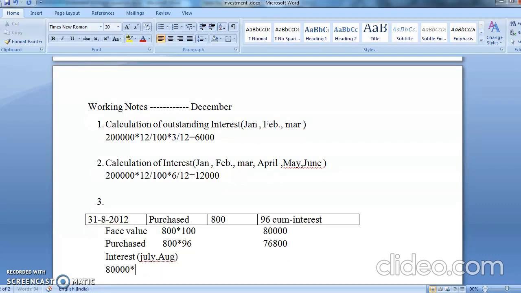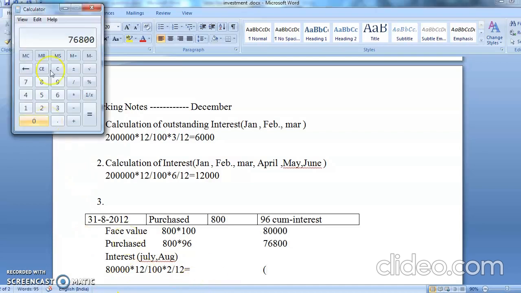80,000 into 12% into 2 divided by 12. Chalo, tell me what is the interest now. And now it is a gum interest. Can you see that? So gum interest, what do we do? We minus it. Do you remember it? Gum is always minus. So you're going to write here